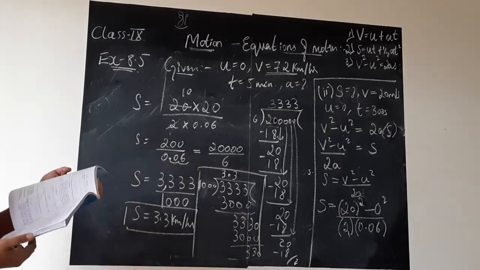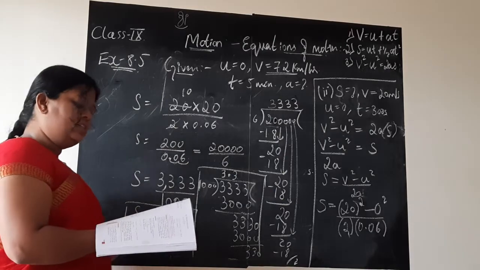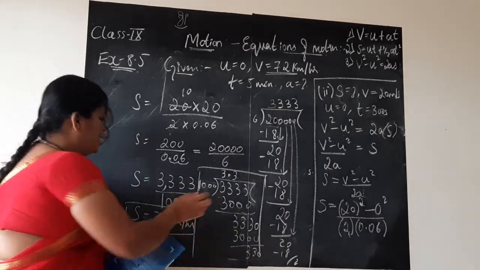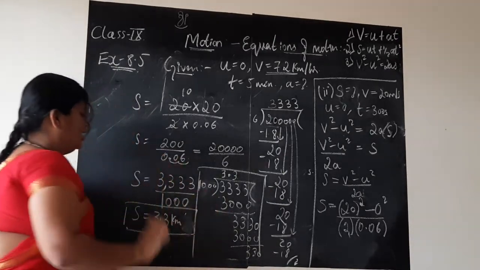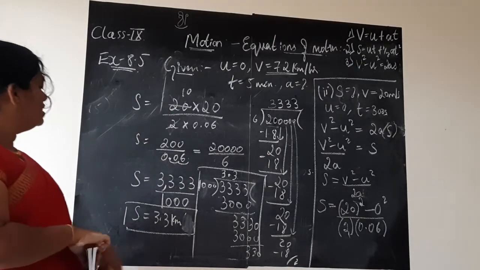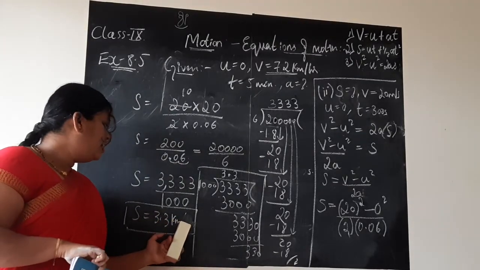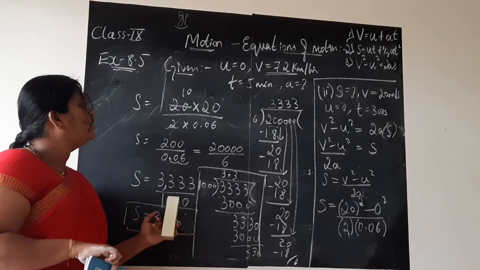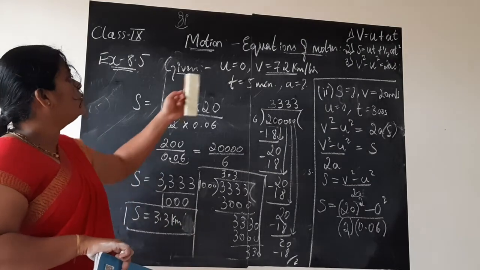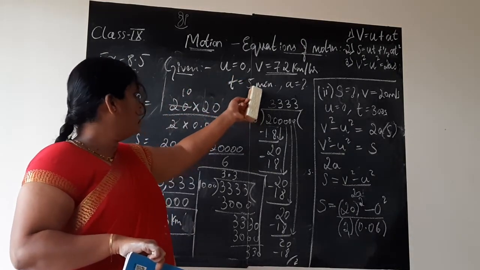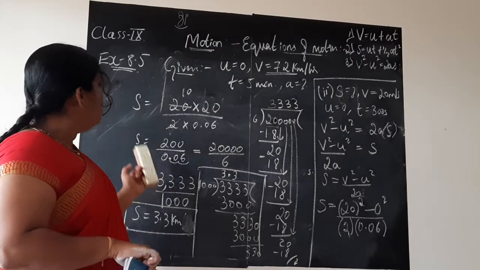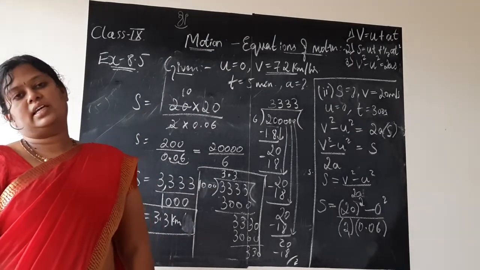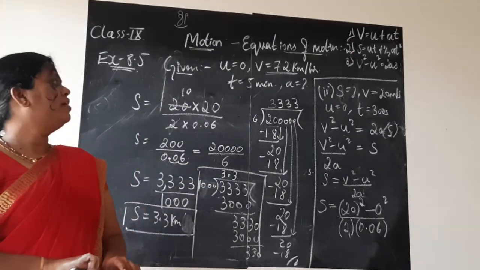So it is covering 3 kilometer, distance of 3 kilometer. Don't write it in terms of hour, only kilometer. So it is distance. So the distance covered by the train is 3.3 kilometer in a span of 5 minutes when it is moving with the speed of 20 meter per second. This is the answer. Hope you have understood, children.